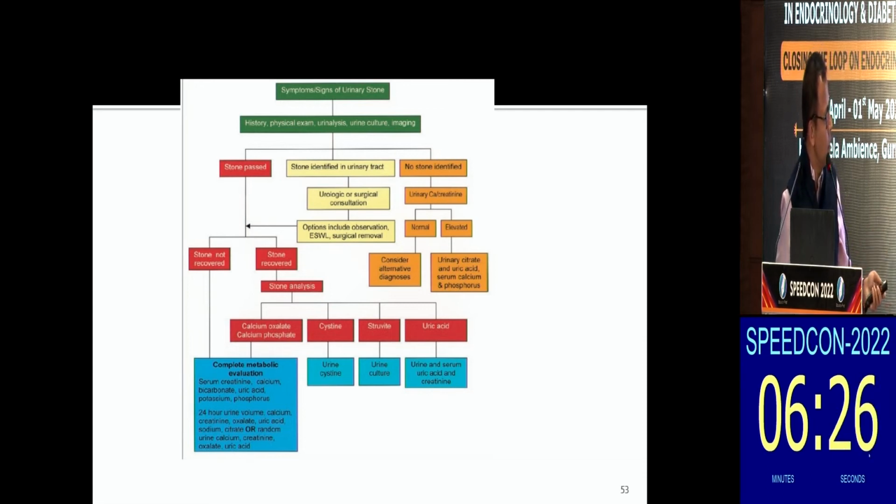So this is a flow chart. If you have struvite, usually long-standing urinary infections can cause these stones. If you have an increase in uric acid, then you have to work up accordingly. Cystine stones are usually hexagonal, and if you have calcium oxalate and phosphate, I think we must do a metabolic workup, which should include biochemistry and which must include 24 hours urinary calcium values also.